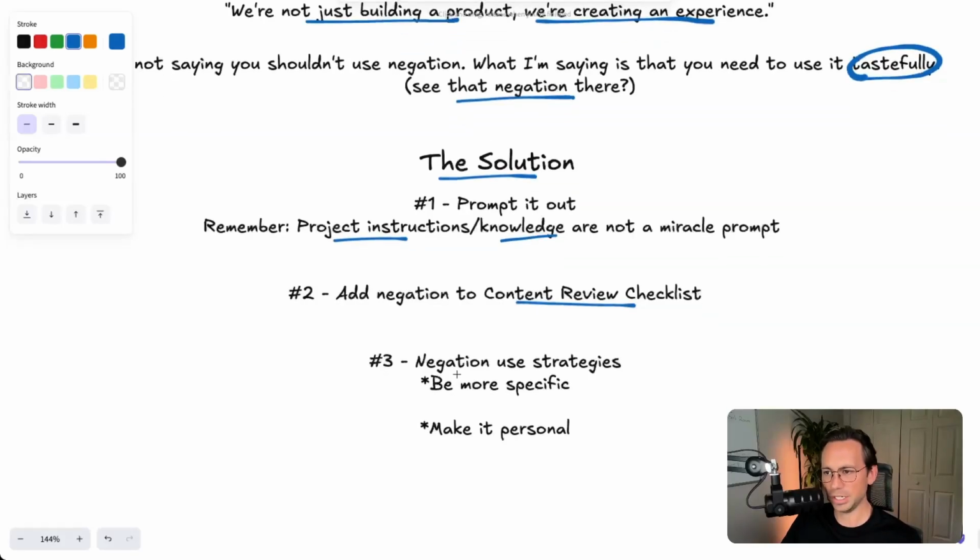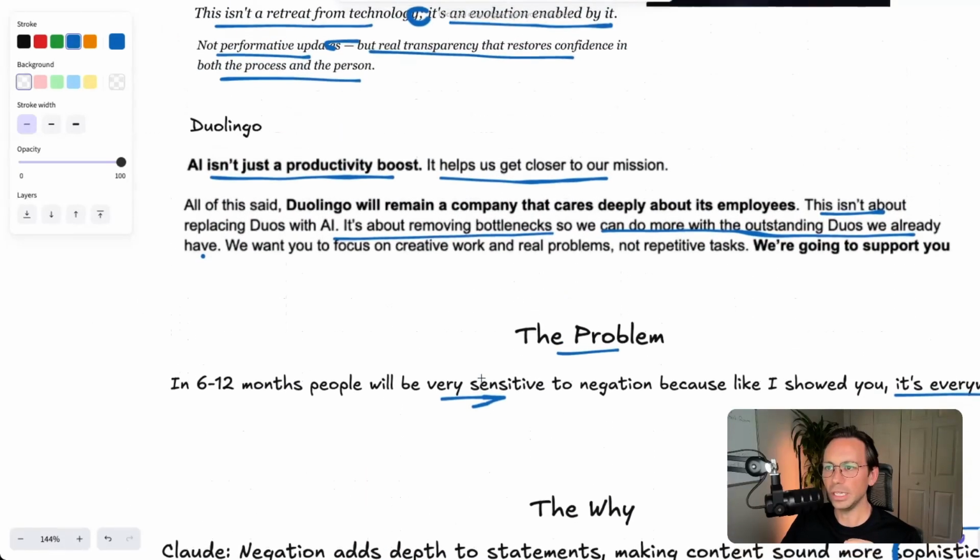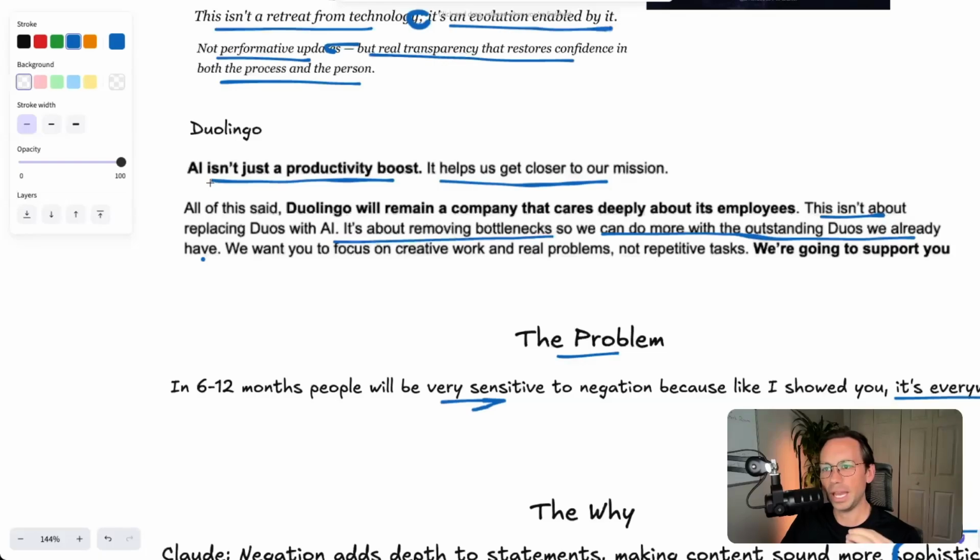So a couple strategies to wrap up, to use negation more effectively: you want it to be specific. You don't want to keep it general. An example with Duolingo is, again, this example: AI isn't just a productivity boost. It helps us get closer to our mission. Instead of just saying productivity boost, be specific about what kind of productivity boost. What did it do? Did it save 20% of time? Are you able to output more creatively? Say what it's doing specifically. And then the mission, that's very vague.